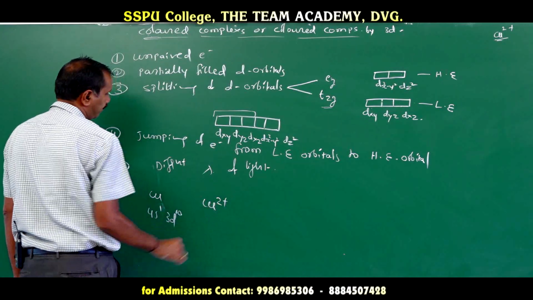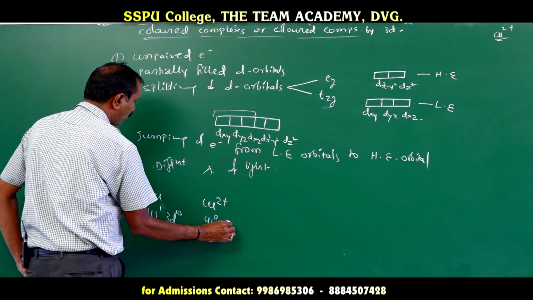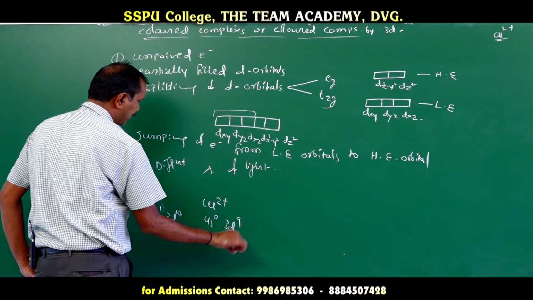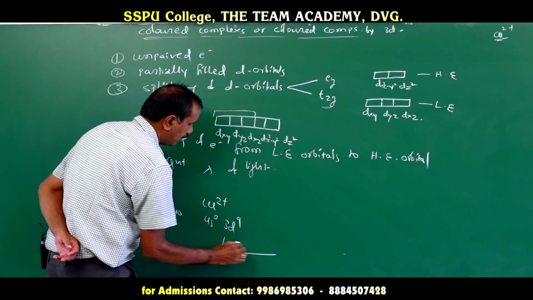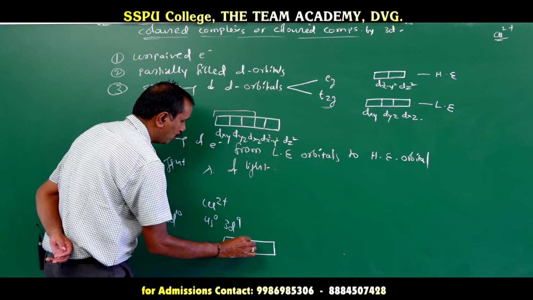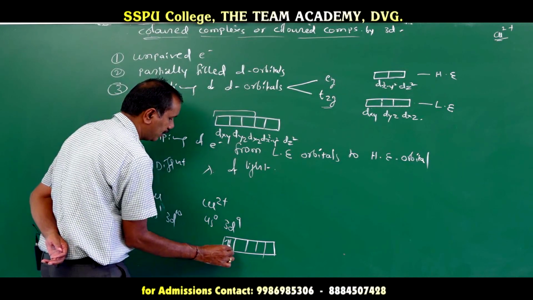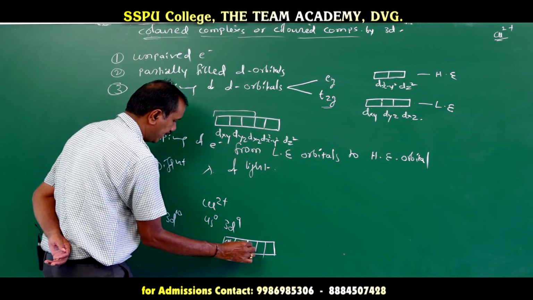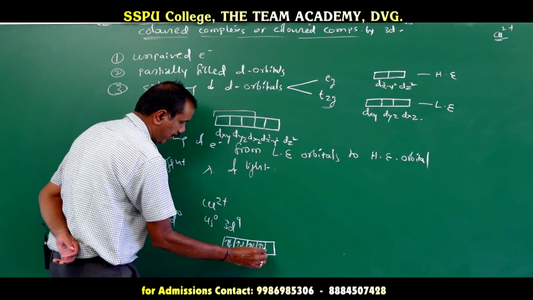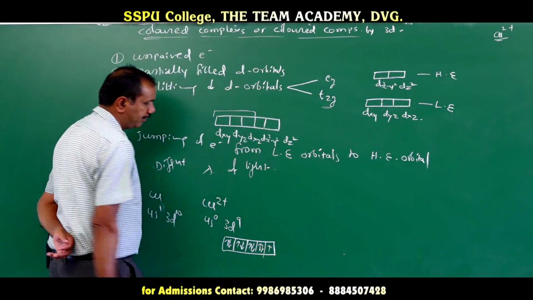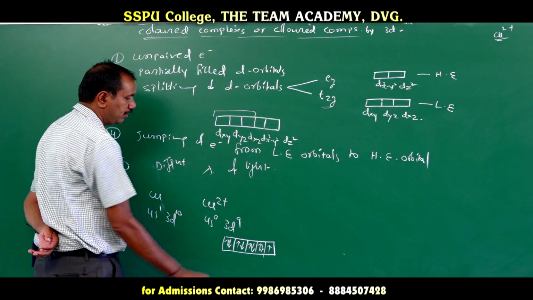For Cu2+, the configuration is 4s0 3d9. 3d9 is nothing but what? All those 5 orbitals are there, no? So, dxy is 2, dyz 2, dxz 2, dx square minus y square 2, dz square 1. See. So, this is partially filled, not completely filled.